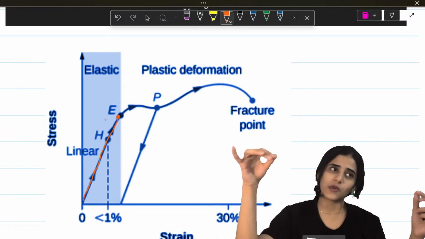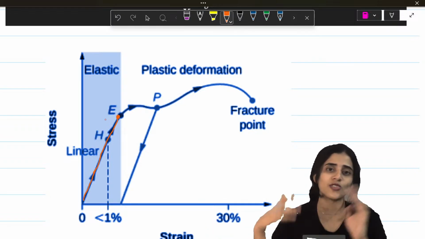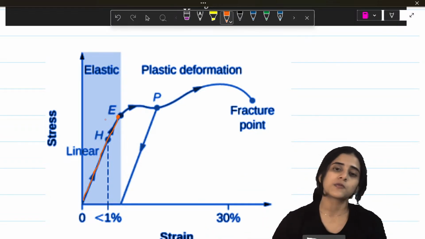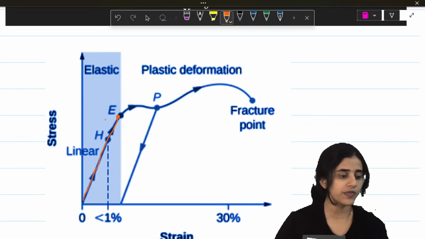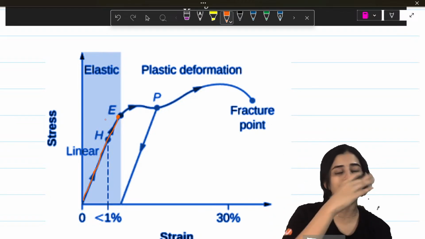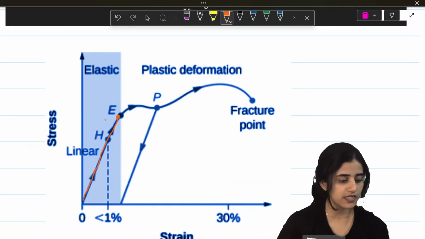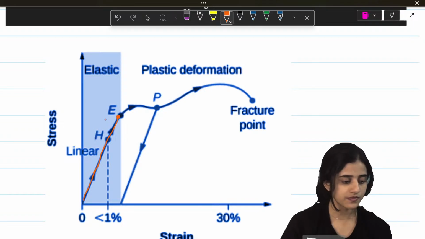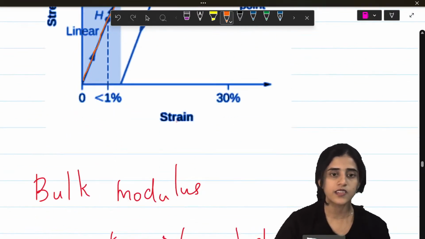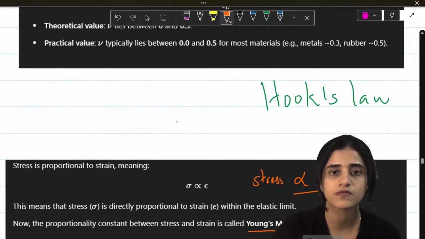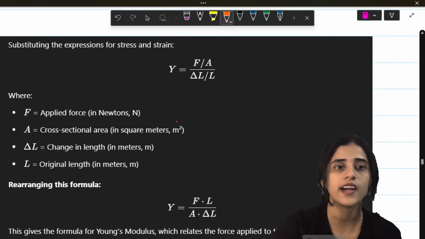They'll be dead. Those are springs that have been given more force than they can take. The moment you give more than E, it deforms and it becomes plastic. You learned what plastic is, right? Okay. Hooke's law is done.